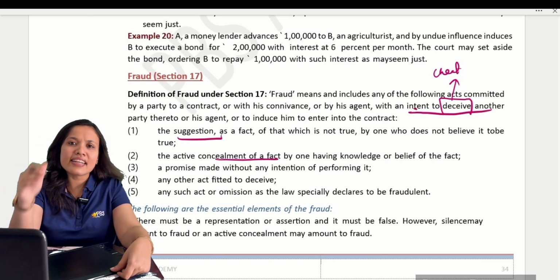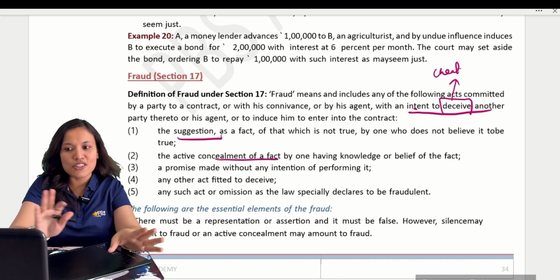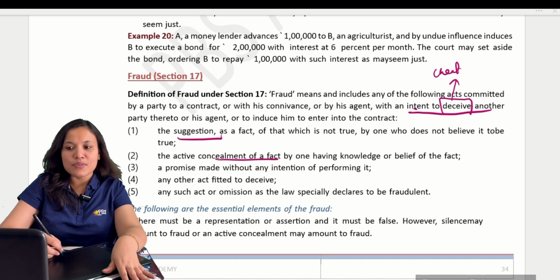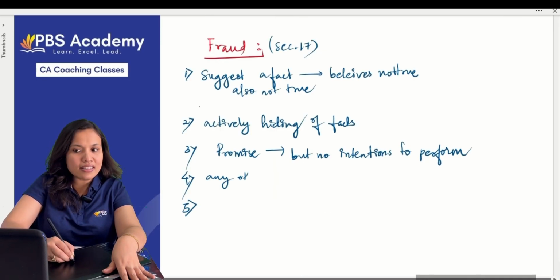Next one, any other act which fits in this particular scenario is also fraud, and any acts which the law declares to be fraudulent.